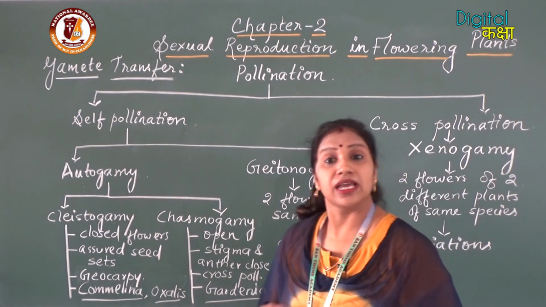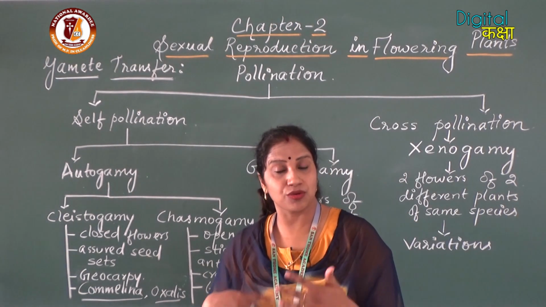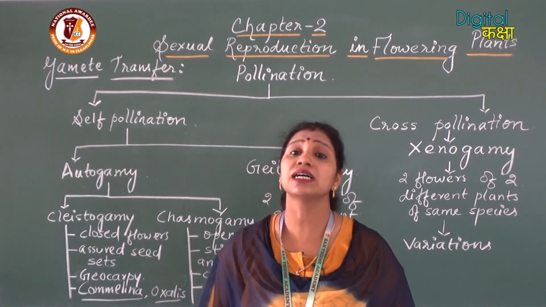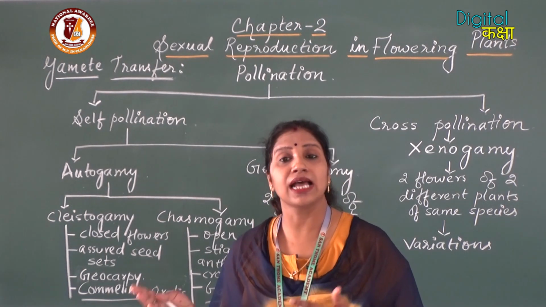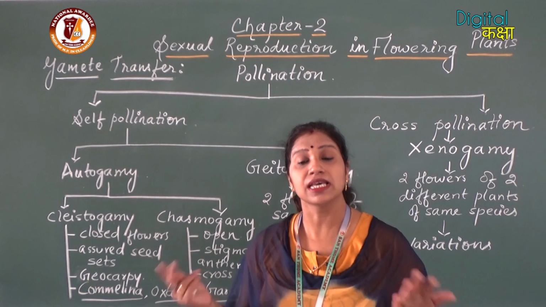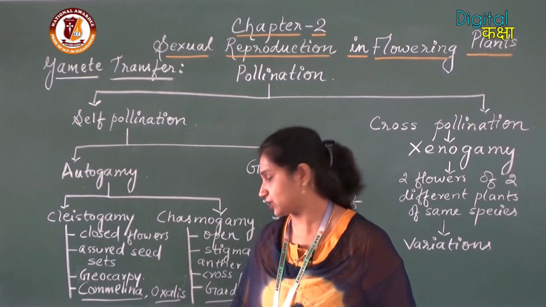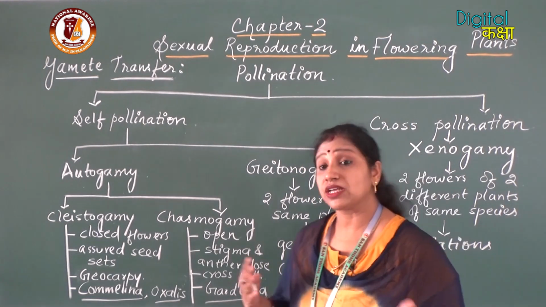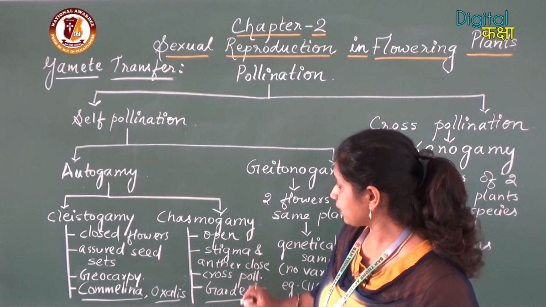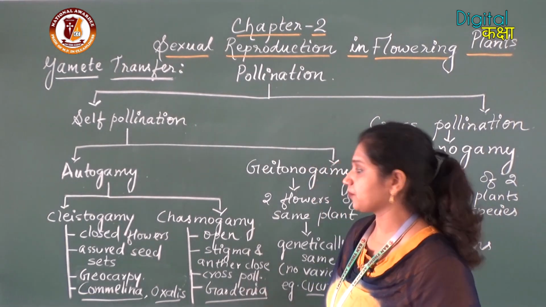Now here, there are chances of cross-pollination. The plants try to go for self-pollination, but as the anthers and stigma are exposed in open flowers, there are little chances of cross-pollination. So here there are chances of variations also. An example of this type of plant is Gardenia.